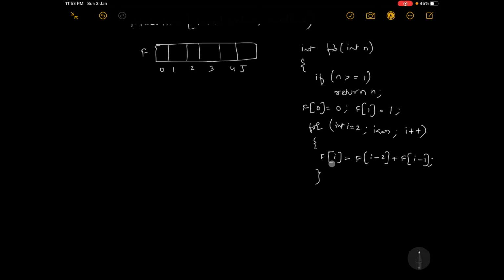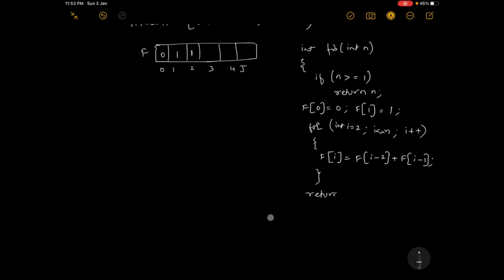simply putting this. Suppose i is 2, so f of 2 minus 2 is f of 0, which is 0, plus f of 2 minus 1, which is f of 1, this is 1. So 0 plus 1 is 1, so you simply add 1 here.